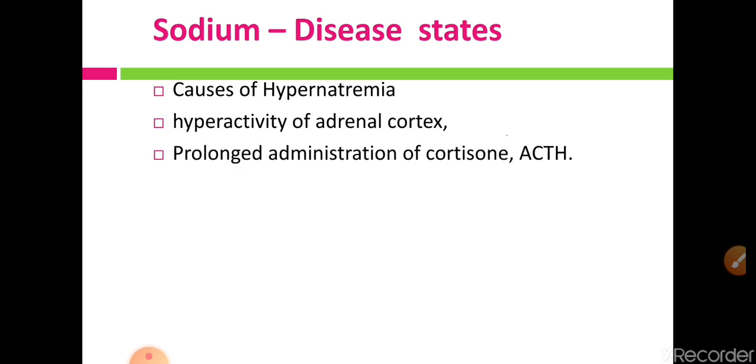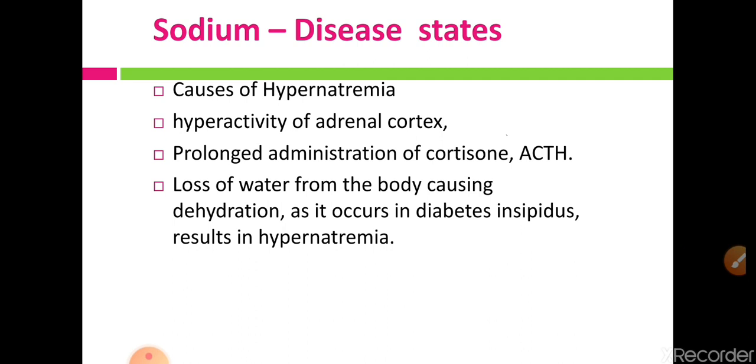Another cause is prolonged administration of cortisone and ACTH. When ACTH is secreted in extra amount, it stimulates the adrenal cortex, aldosterone is secreted in more amount, and there may be hypernatremia.